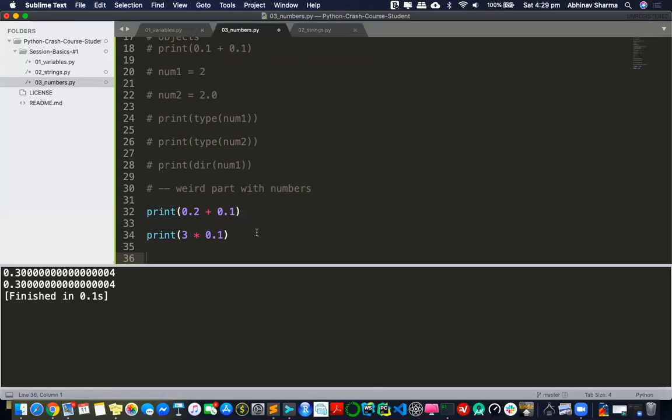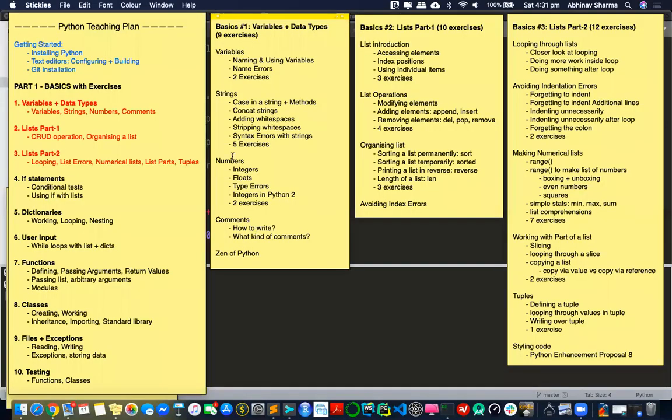People have reported it, and there's no actual solution to this because it's a problem which occurs at the RAM level, which is not actually what Python is doing. Python does the calculation, but the floating problem happens with some kind of transistors. So it's very deep. It's beyond Python level. It happens at C level, and even C has this problem. So you can imagine Python will have the same problem. So that was with the float.